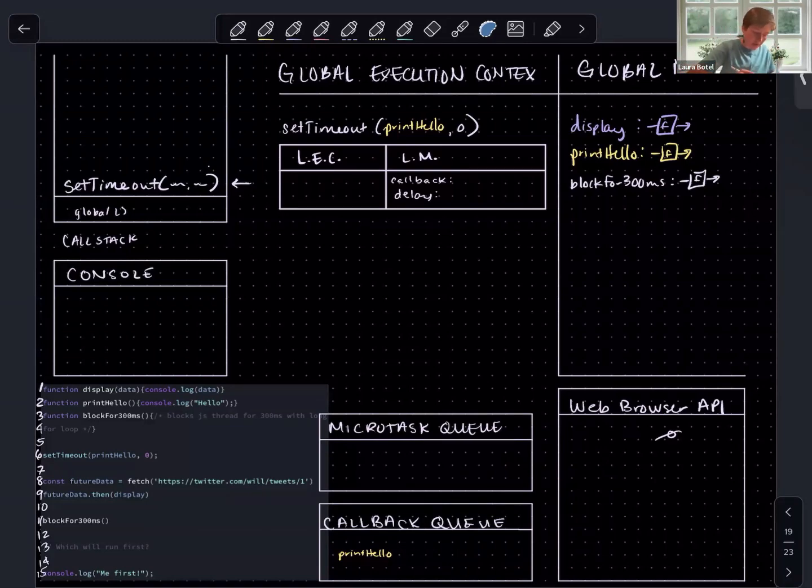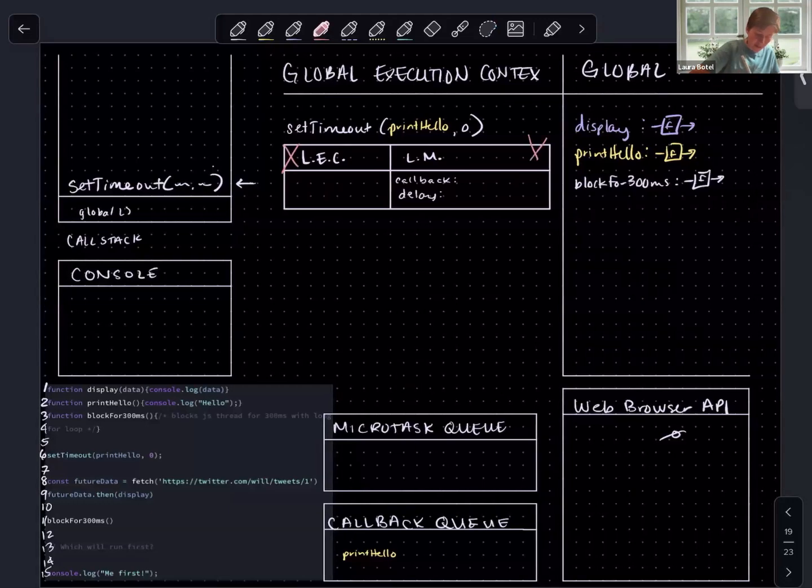Okay, setTimeout, its execution context, is eligible for garbage collection. It's done its job. There's nothing left for it to do. We can garbage collect it, pop it off the call stack, and weave the thread of execution back into the global execution context. Fantastic. Let's move on to the next line of our executable code in JavaScript, line 8, where we're defining a constant in global memory with the label future data. And we're setting it equal to the evaluated result of invoking the fetch function, passing in this URL.